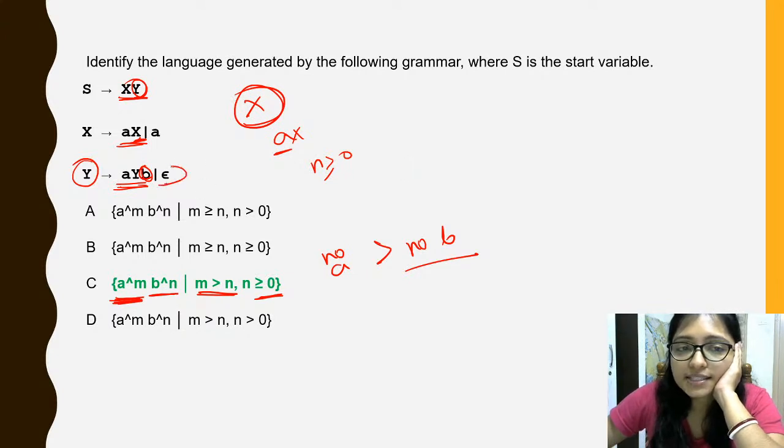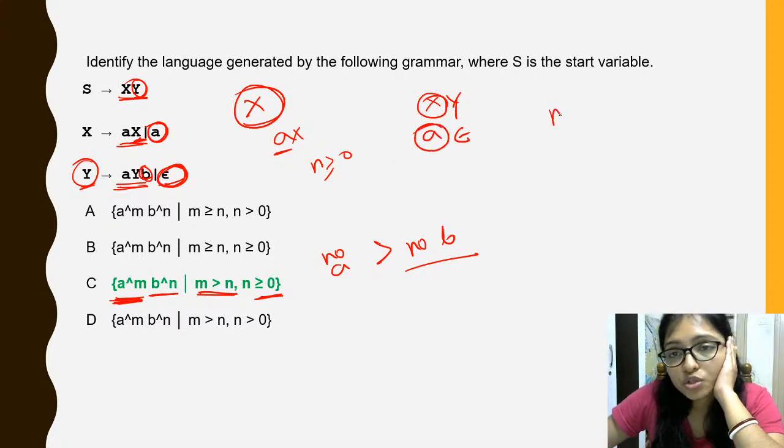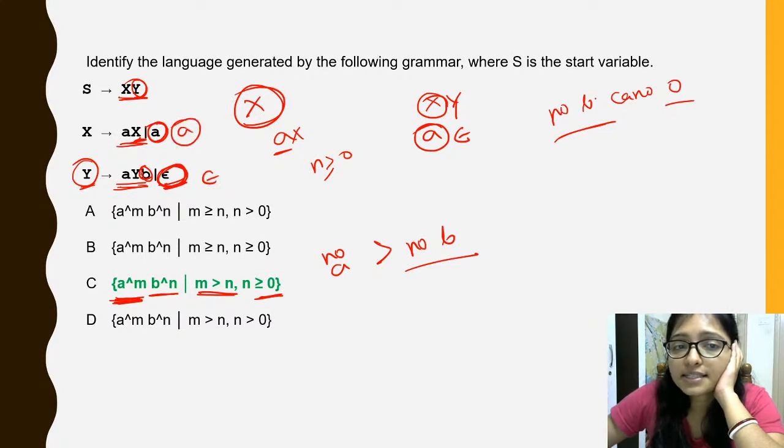Or epsilon is there. Here you can see, here is a, the terminal is a, and here epsilon. So that's why for this x and y, y can be epsilon, but x here a is mandatory. So the number of b can be 0 also, the occurrence of b can be 0 also because of this terminal epsilon, but here the terminal is a, so at least one a will be there, right.